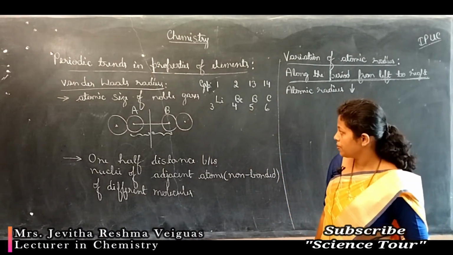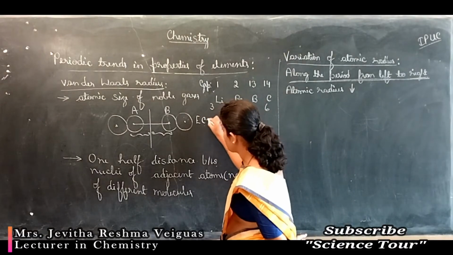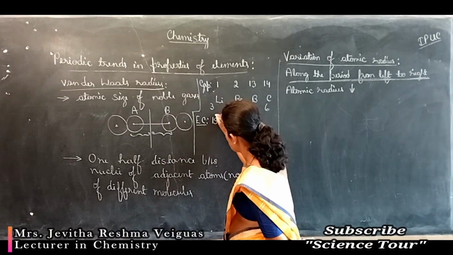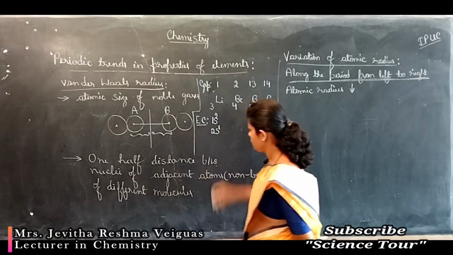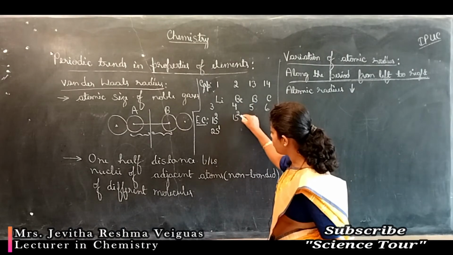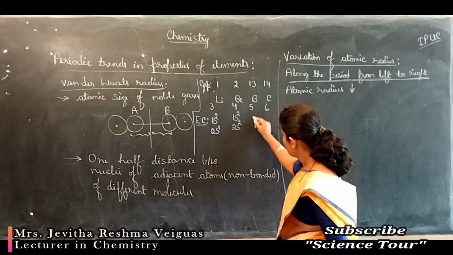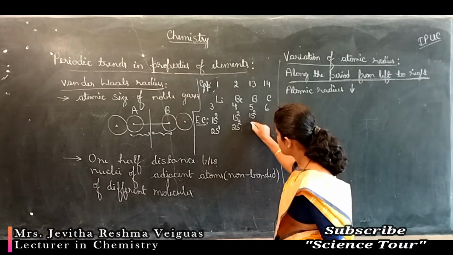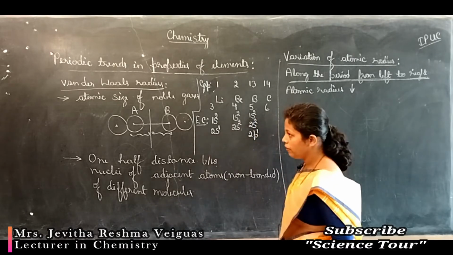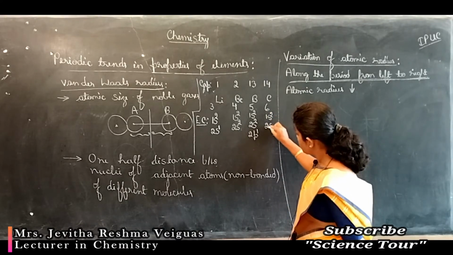Lithium's electronic configuration is 1s2 2s1. Beryllium has 4 electrons, so 2 electrons in 1s and 2 in 2s: 1s2 2s2. Boron is 1s2 2s2 2p1, totally 5 electrons. Carbon has 6 electrons, so the configuration is 1s2 2s2 2p2.